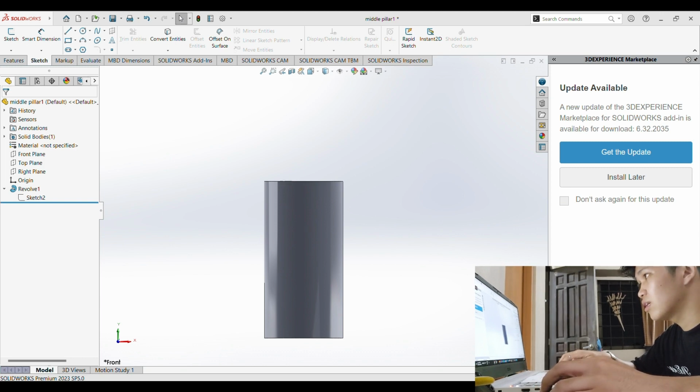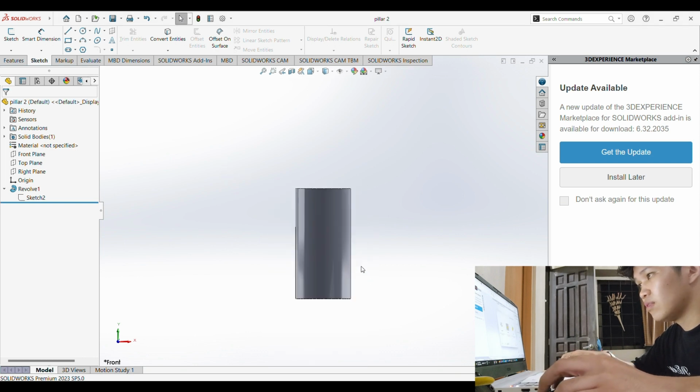Now we're gonna assemble it. Just click New and Assembly. There. So we're gonna click on gear 1.